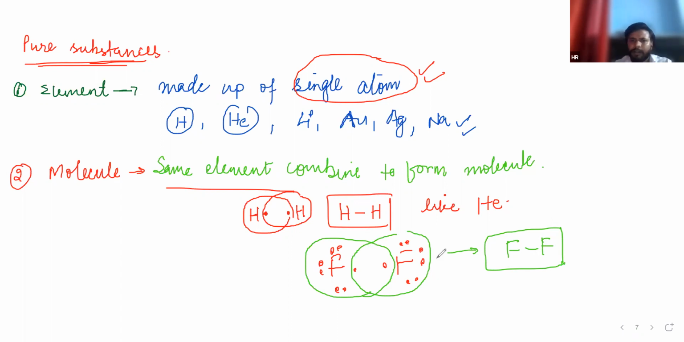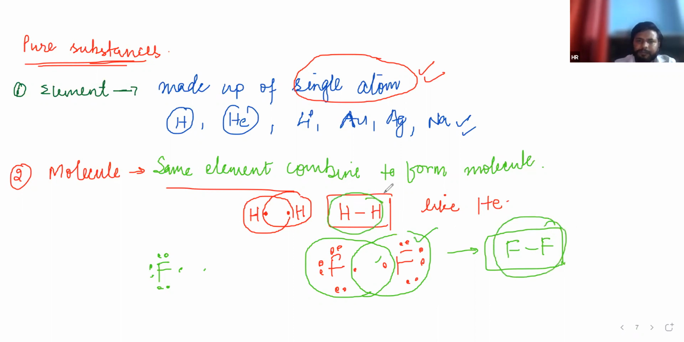Neon has 8. Just see, individually fluorine has 7 electrons, but by the formation of a bond with another fluorine, it has 8 electrons. One and its 7 electrons, that sum is 8 electrons. It also has 7, and adding 1 is equal to 8 electrons.